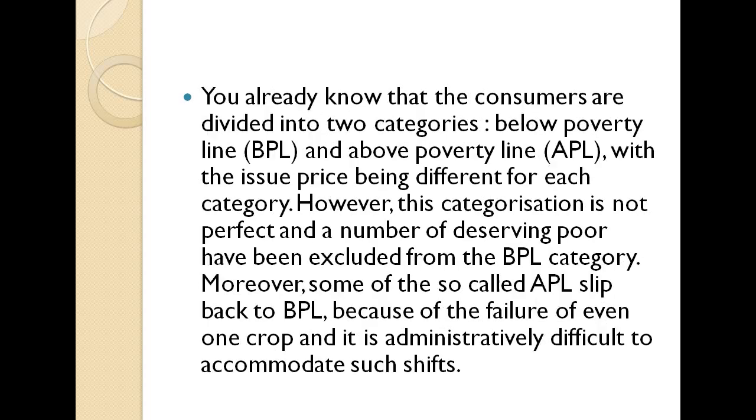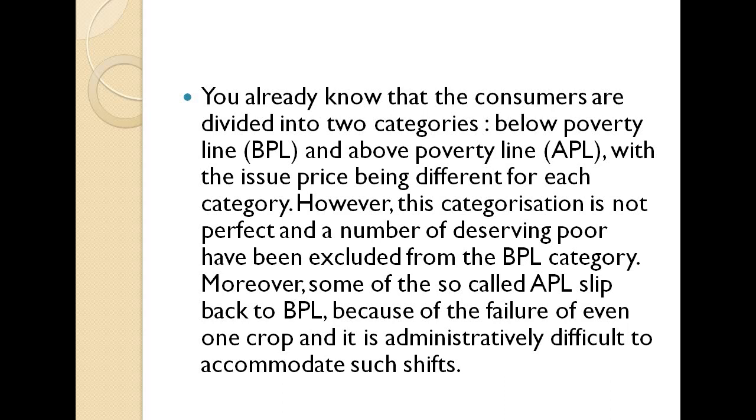Now you already know that the consumers are divided into two categories, which are below poverty level, which is BPL, and above poverty level, which is APL. The issue price is different for each category. However, this categorization is not perfect, and a number of deserving poor have been excluded from the BPL category. Moreover, some of the so-called APL slip back to BPL.